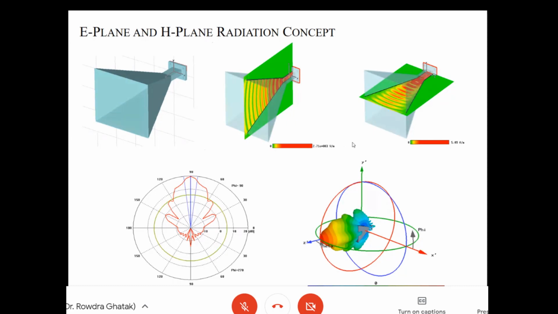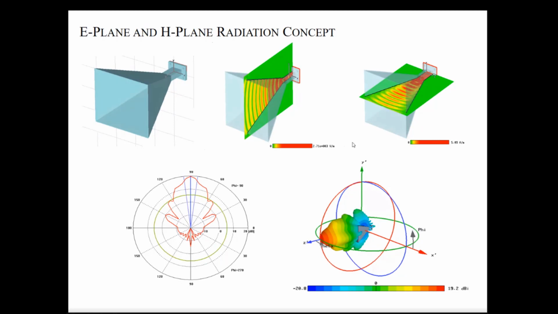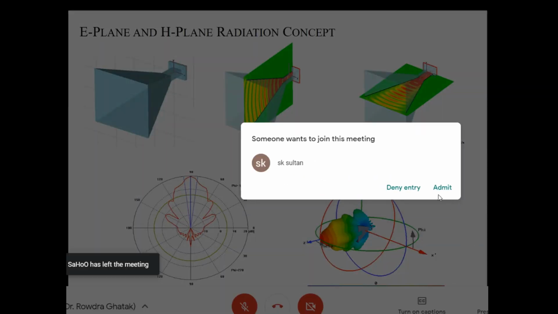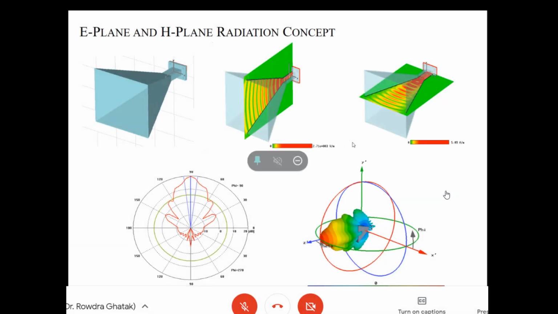Maybe the antenna is a very good radiator in a particular direction, in a particular plane. It may not be a good radiator in the other plane. But if we take the typical horn antenna, you know the electric fields from the second figure from the top, so the electric field, how it propagates. So the pattern, if you measure in this plane which contains the electric field, gives you the E-plane pattern.